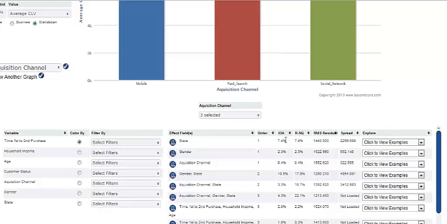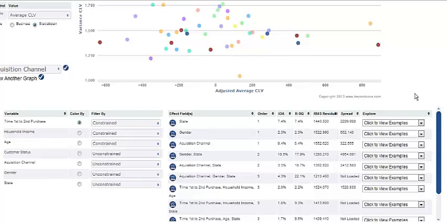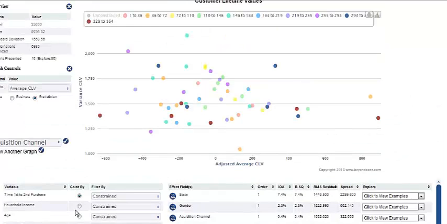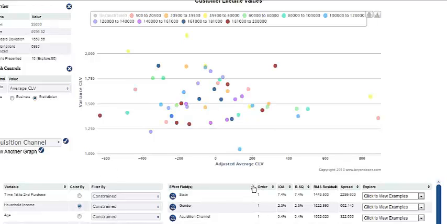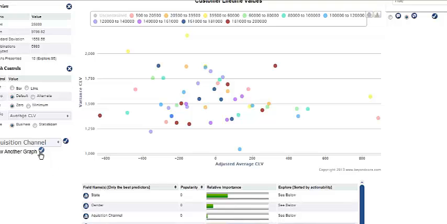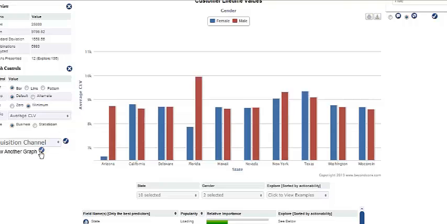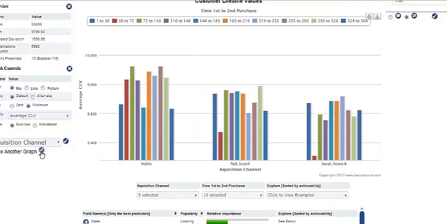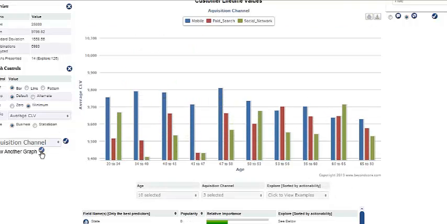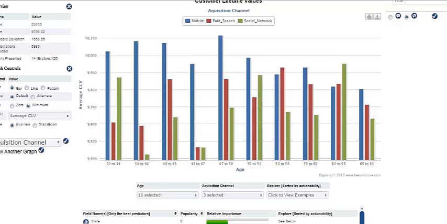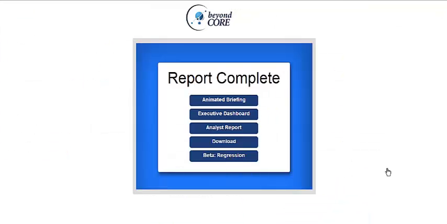If we go to the statistician mode, we can see the IOA, the R-square, the RMS residual. I can start clicking on graphs and now I'm getting cluster graphs. I can go in and color them by different variables. All the standard things you would expect to do in a statistical analysis. Going back to business mode, maybe what I want to see is the next most interesting graph. I can keep clicking show another graph and the software will in sequence show me the most interesting graphs in order of importance.